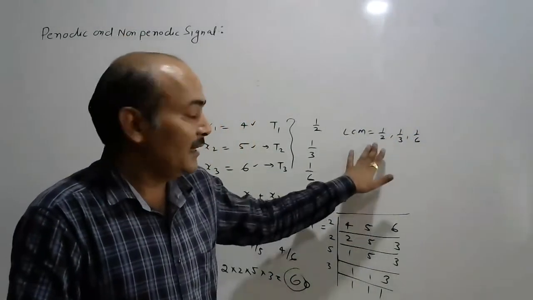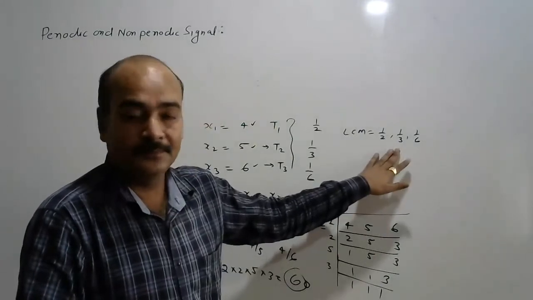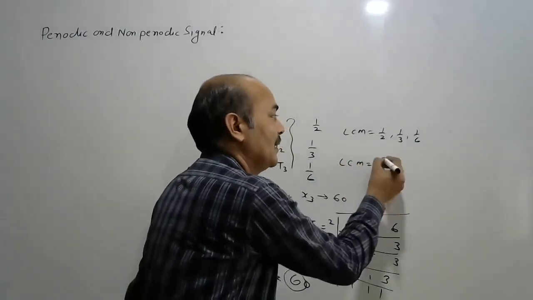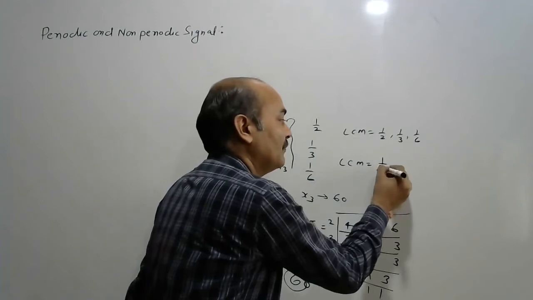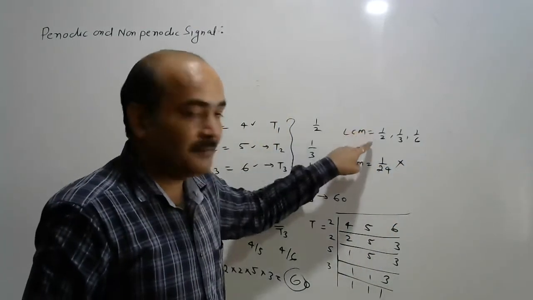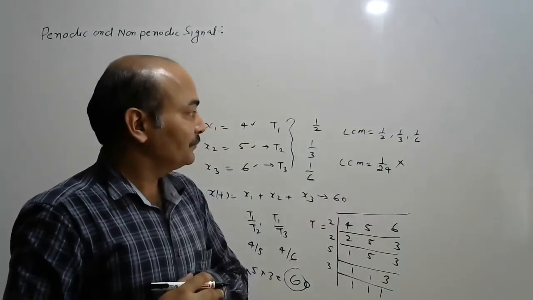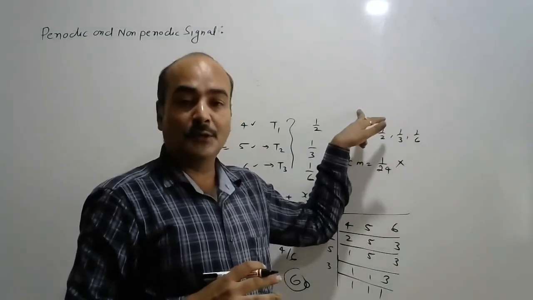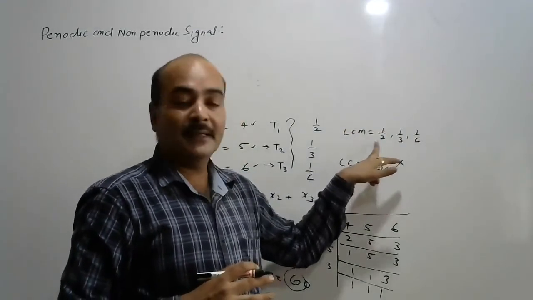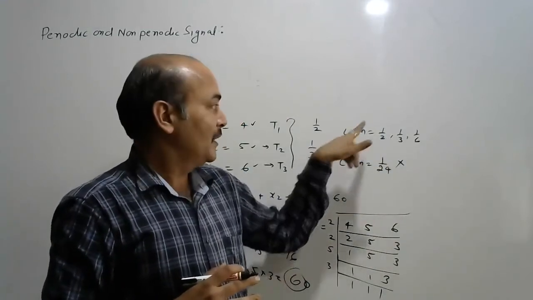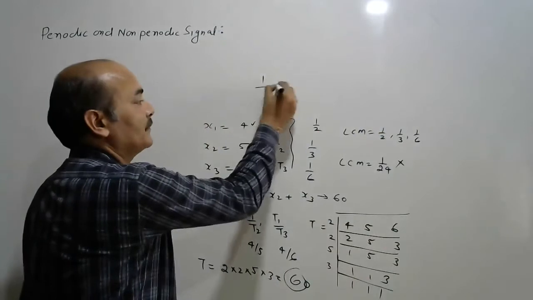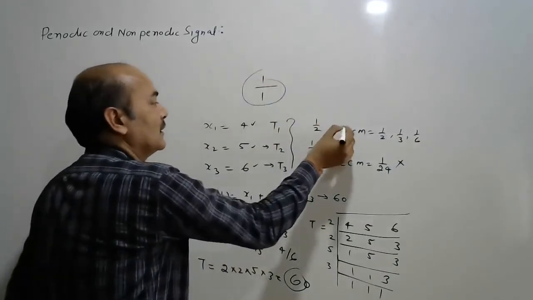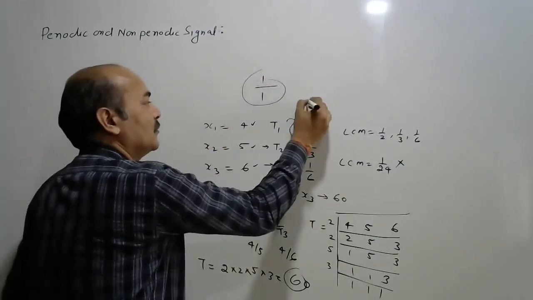So what will be the LCM of these? That is what I want to ask. What mistake do students generally make? Students always take the LCM as 1 upon the LCM of 2, 3, 6, which is 1 by 6. Wrong. When you have rational numbers, how do you find the LCM of the signal? It is the LCM of the numerators divided by the HCF of the denominators. So the LCM of 1, 1, 1 is 1, and the HCF of 2, 3, and 6 is 1. So the time period of this signal is equal to 1.